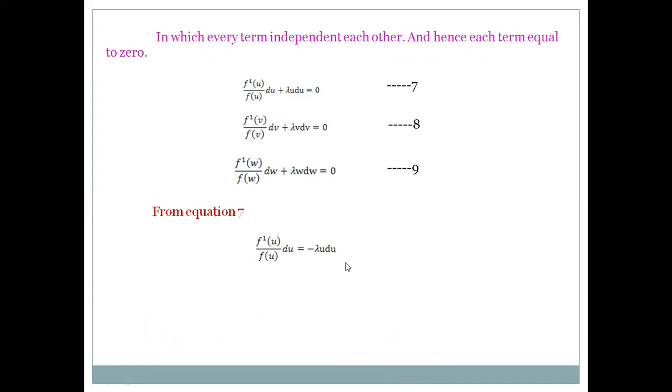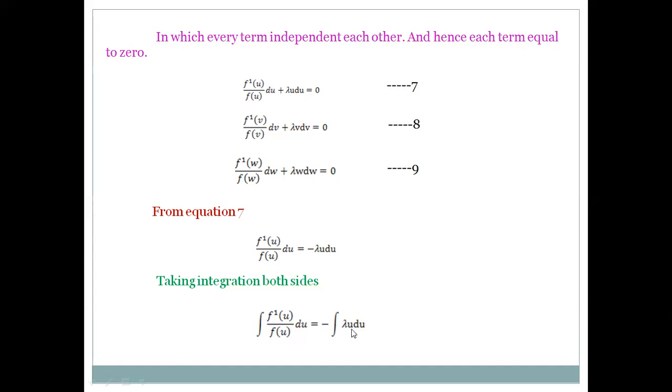From equation 7, that is f dash of u by f of u du is equal to, this lambda u du going to the right side, minus lambda u du. Of course, we have to take integration on both sides. That is integration f dash of u by f of u du is equal to minus integration lambda u du. We know this is just like dx by x. We know integration dx by x is equal to log x. So when we take integration, we get log f of u, and on the right side lambda is constant.